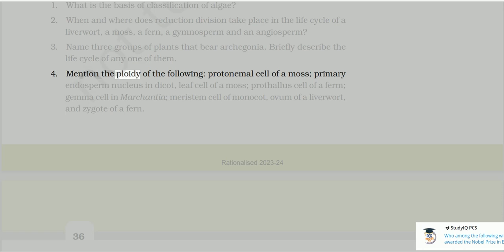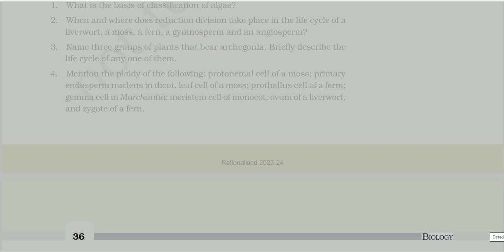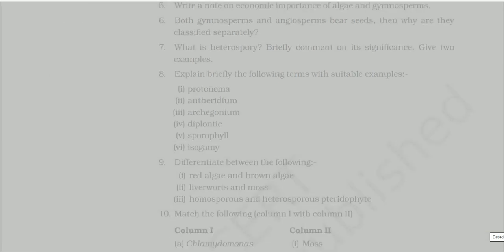4. Mention the ploidy of the following: protonemal cell of a moss, primary endosperm nucleus in dicot, leaf cell of a moss, prothallus cell of a fern, gemma cell in Marchantia, meristem cell of monocot, ovum of a liverwort, and zygote of a fern. 5. Write a note on economic importance of algae and gymnosperms. 6. Both gymnosperms and angiosperms bear seeds, then why are they classified separately? 7. What is heterospory? Briefly comment on its significance.